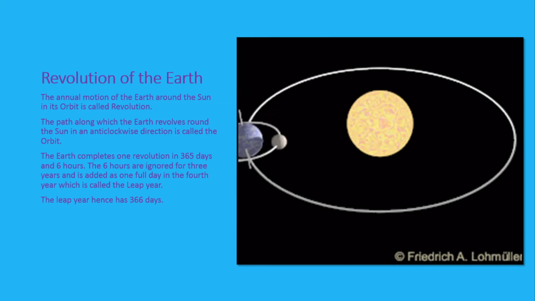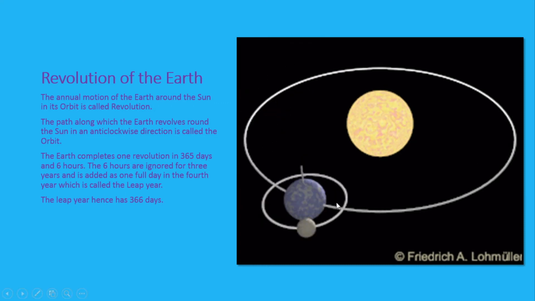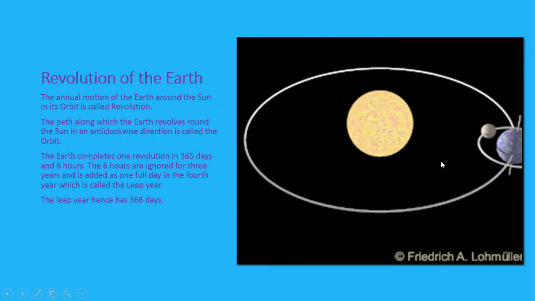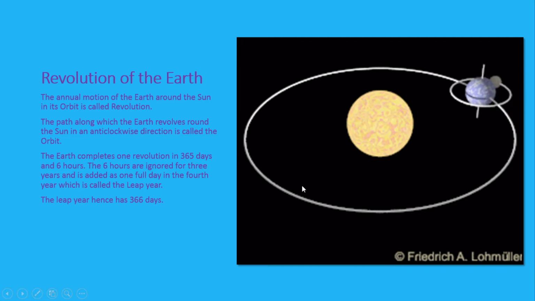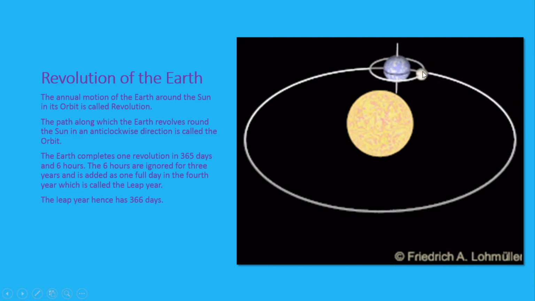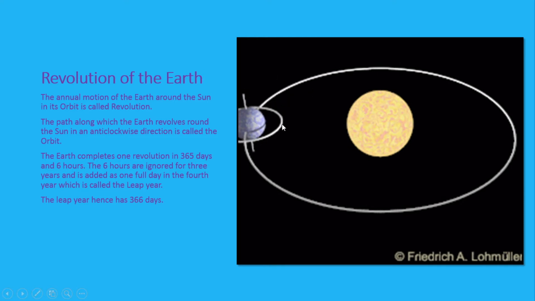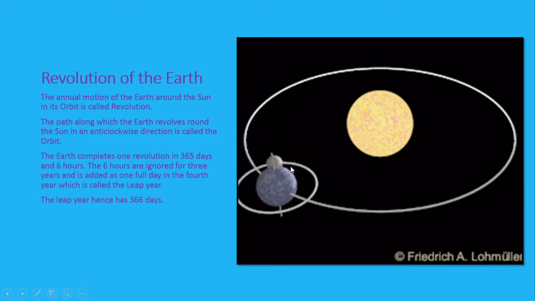You can see how the earth is moving on its orbit around the sun, and it is moving in an anti-clockwise direction. You can also see the moon moving around the earth, which is the only satellite of the earth.